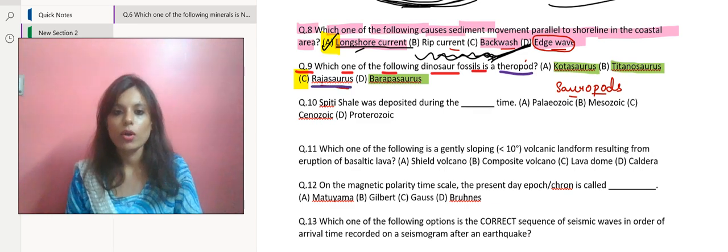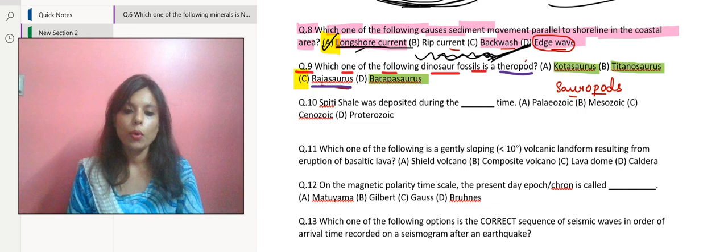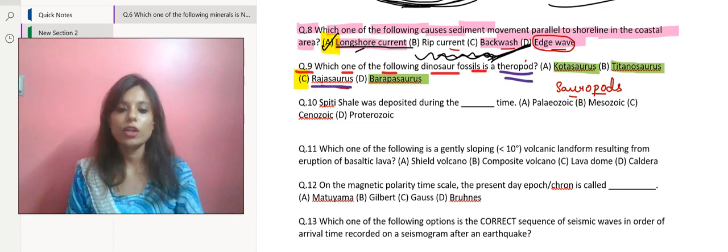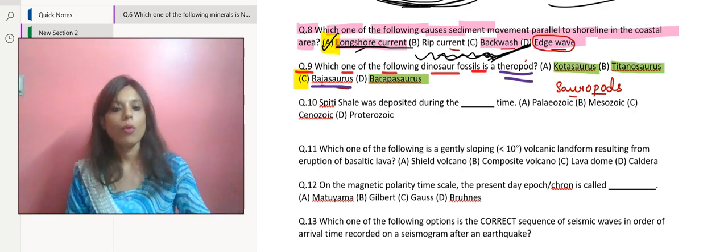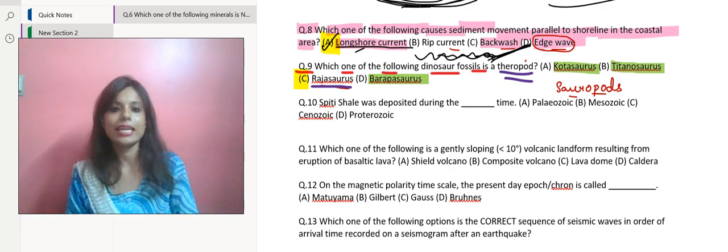And Rajasaurus, our correct answer, was a theropod that is given in the question. Rajasaurus was a theropod dinosaur that lived in India. It's an Indian dinosaur. You all can understand from the name itself. Raja means king.